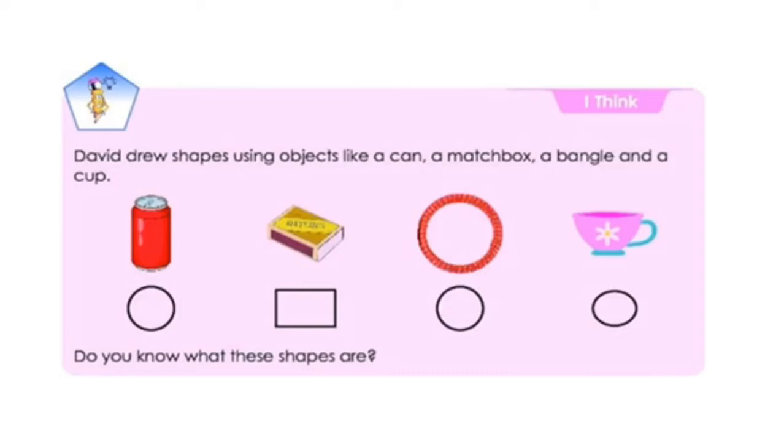So, what do you understand by this? The basic shapes of these objects, that is a can, it is a circle. When it is a matchbox, it is a rectangle. When it is a bangle, it is again a circle. And with a cup, it can be either circle or oval.